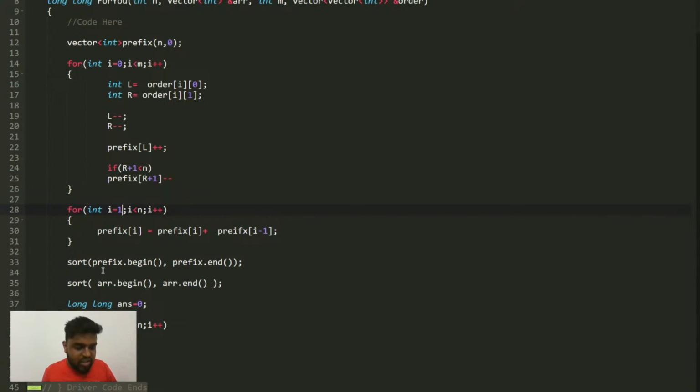So once you have taken the prefix sum, then you will sort this prefix array. Basically whichever shops are visited least will come in the starting, and whichever prices are less will come in the starting.